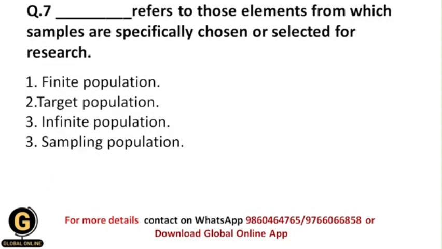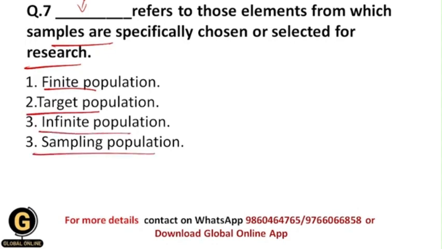Next, dash refers to those elements from which samples are specifically chosen or selected for research. So from which type of population do we choose samples for research? Whether it is finite population, target population, infinite population, or sampling population.